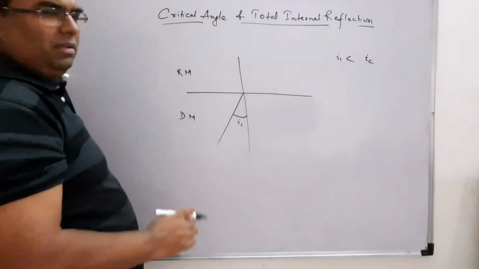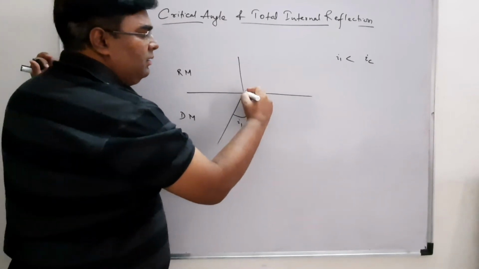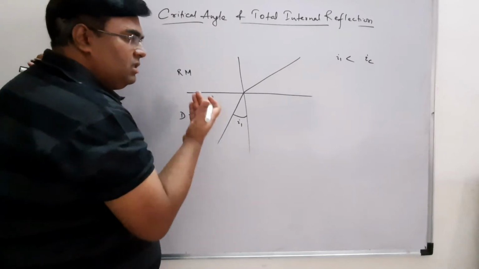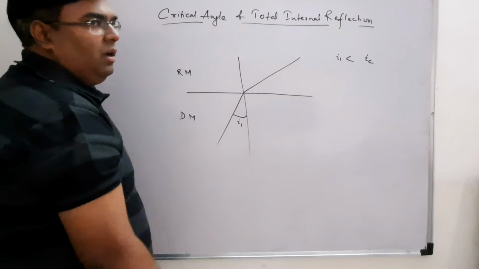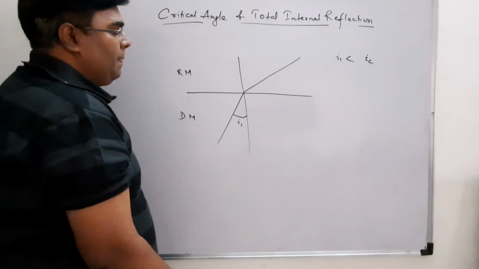So what will happen? It's simple. Some part will be reflected back and the majority will be refracted, and as you increase the angle of incidence, the ray will start moving away from the normal with a decreased intensity.